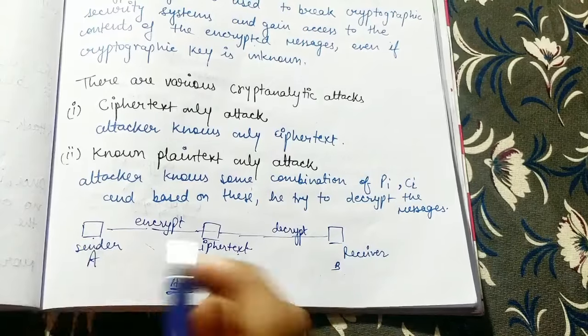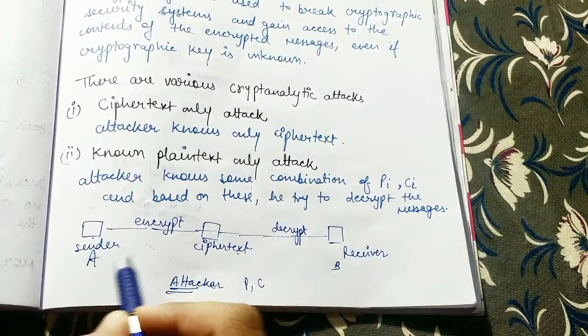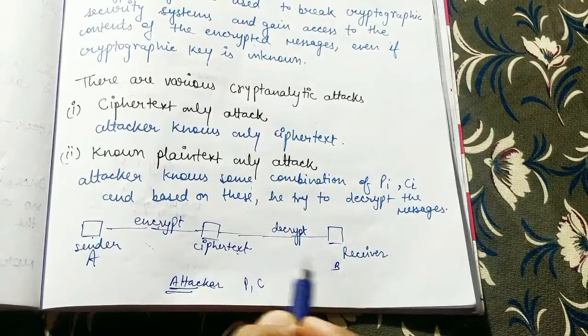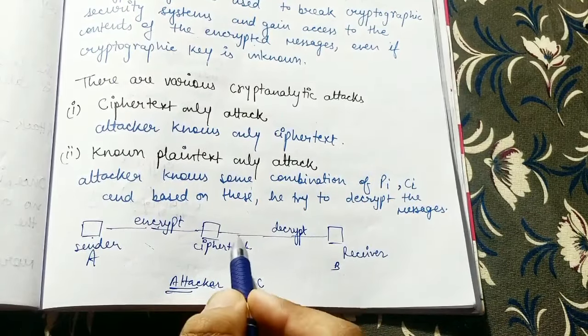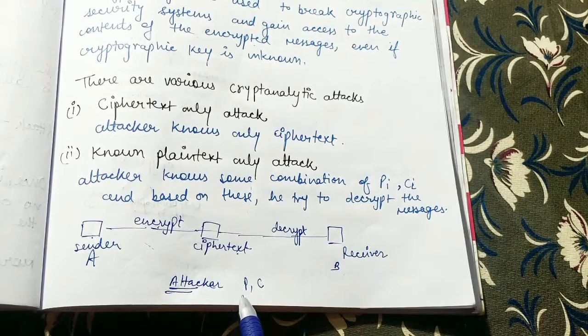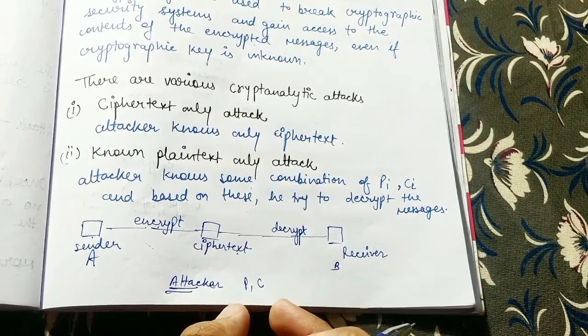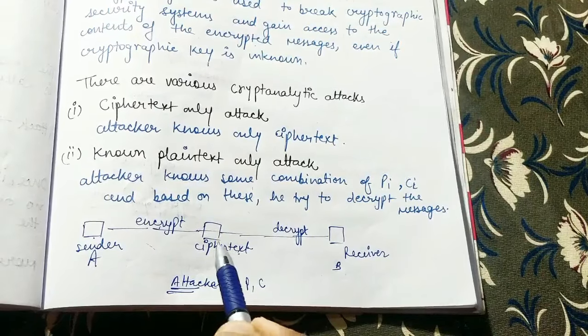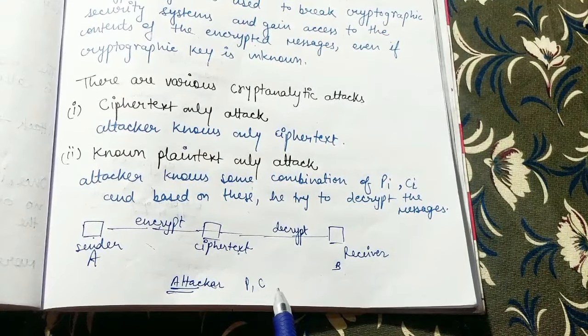Suppose this is the current scenario, they are sending messages to one another. A is sending this message to B, encrypting it and converting it into ciphertext and then sending it to B, right? So the attacker will have access over this network. He knows that this is the ciphertext, and he also has some plaintext and ciphertext pairs. Using these pairs, these combinations, he will try to analyze that this ciphertext is matching somewhere with this cipher. He will try to analyze the things like this.